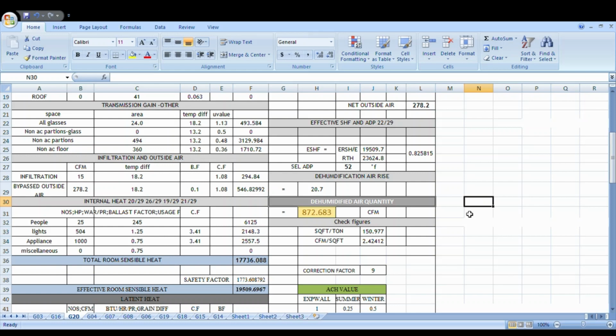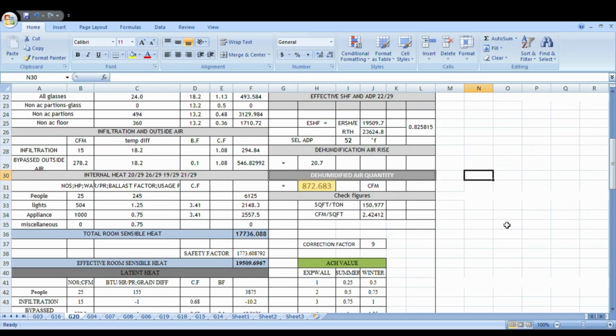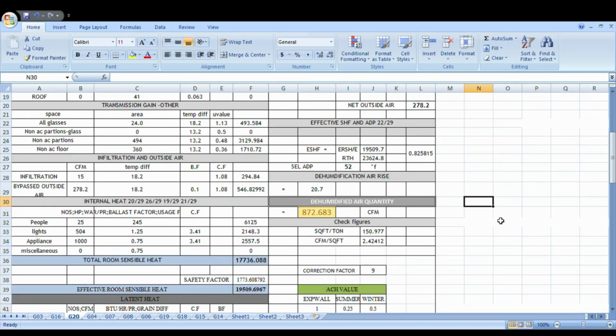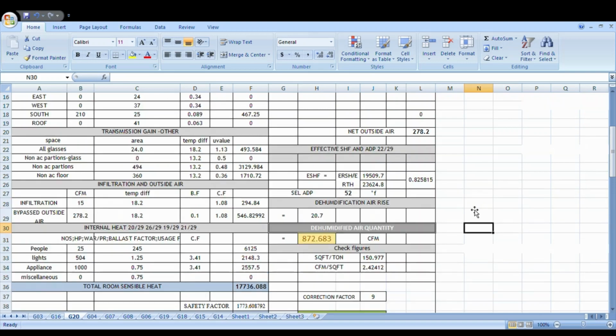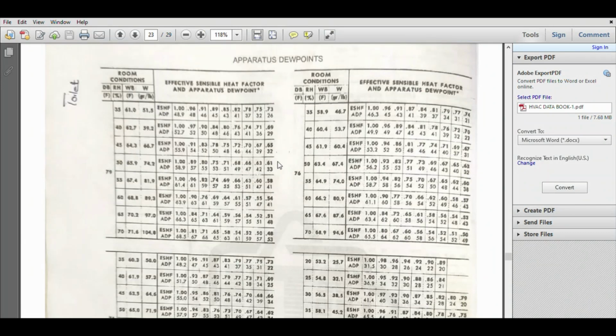Now once again, okay, now I will show how to take the ADP, how to select the ADP, the apparatus dew point. See here, this is the apparatus dew point.